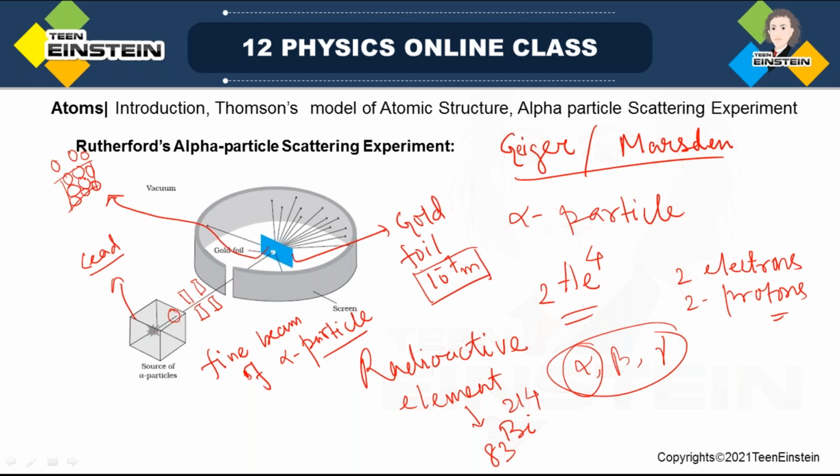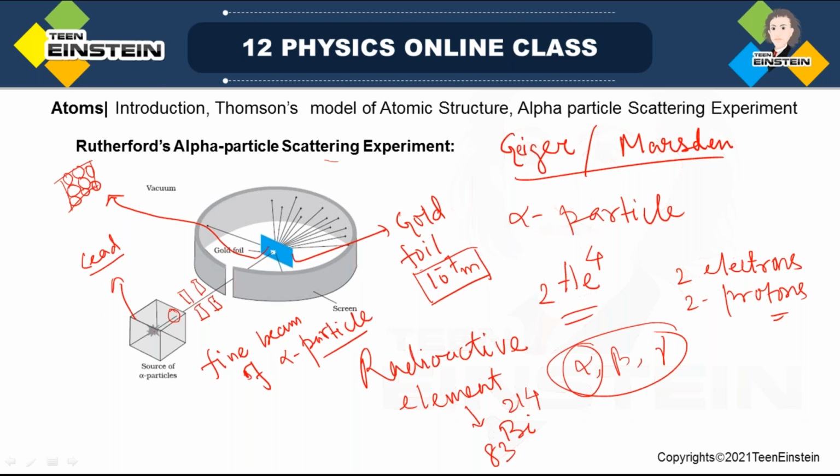So a single layer of atoms will be there, to ensure that, such a thin gold foil has been taken. And the alpha particle scattering means collision, elastic collision you can say.